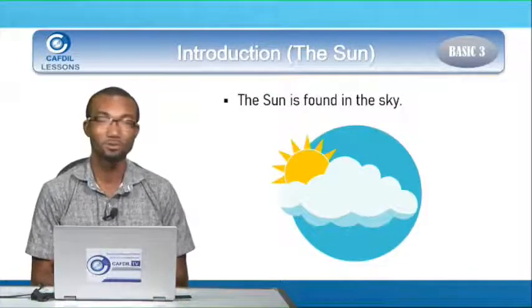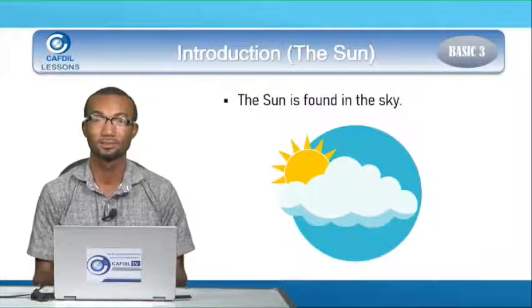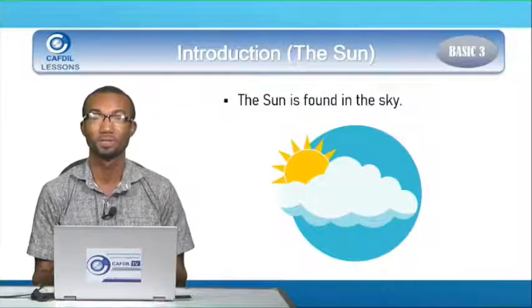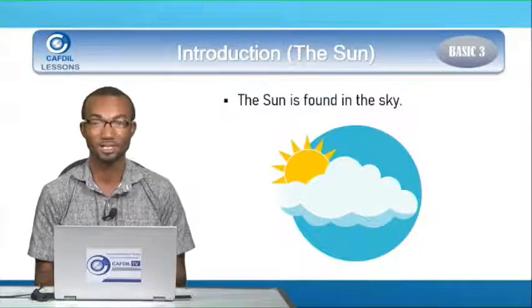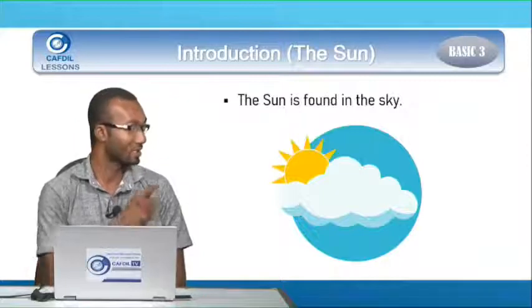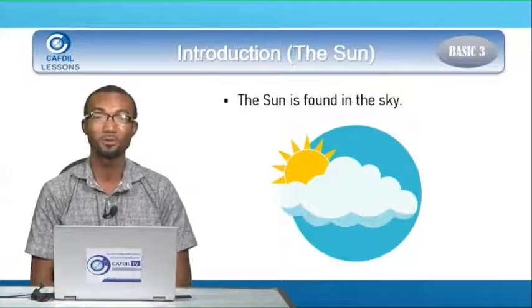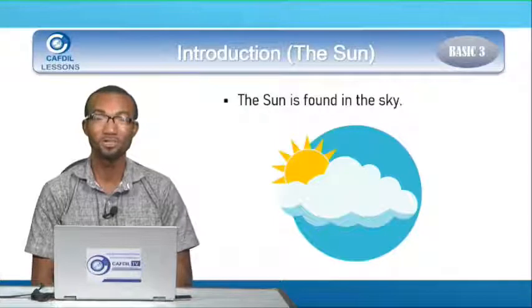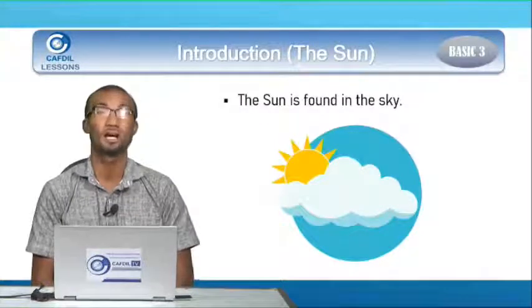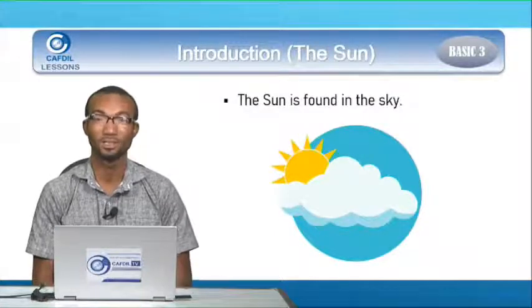Kate, if I tell you to look at the sun, what direction will your eyes or head turn to? It will turn up like this because the sun is found in the sky. If I tell you to look at the sun, you will not look down. You will not go and look inside the water bodies. You always raise your head up and then you look at the sun in the sky, because the sun is found in the sky.